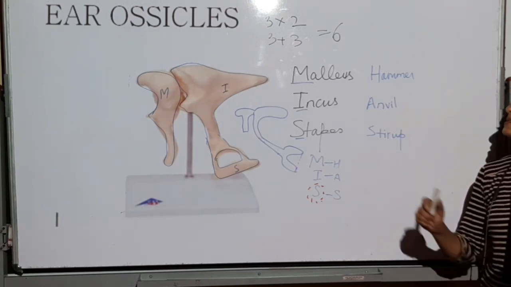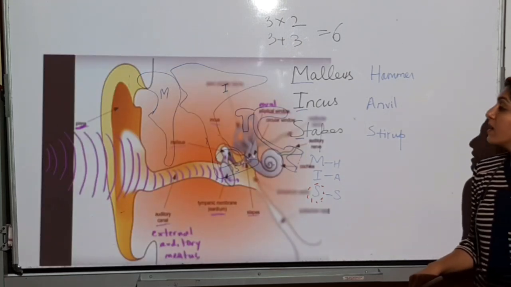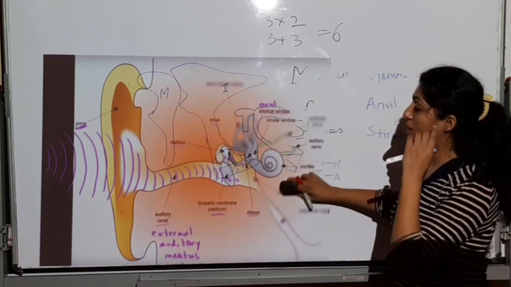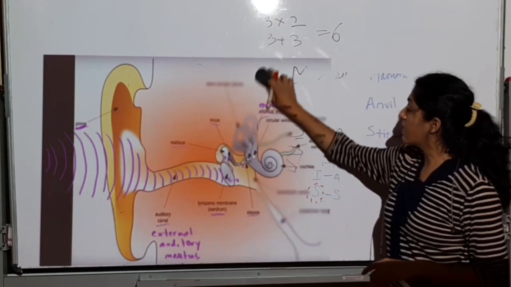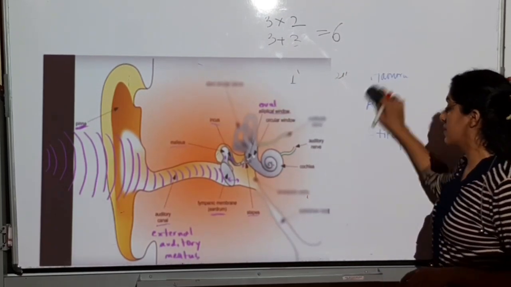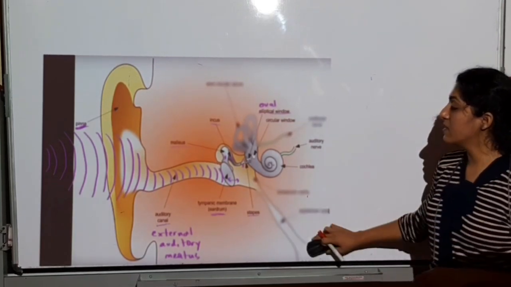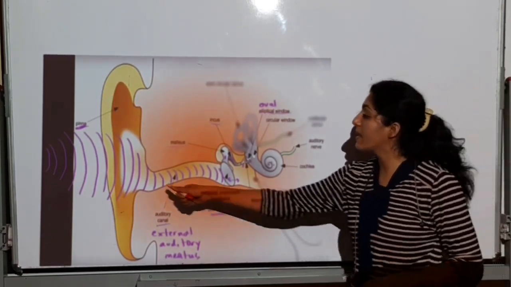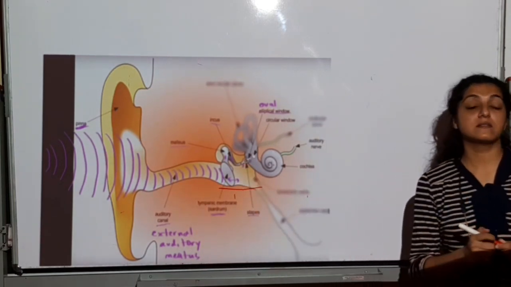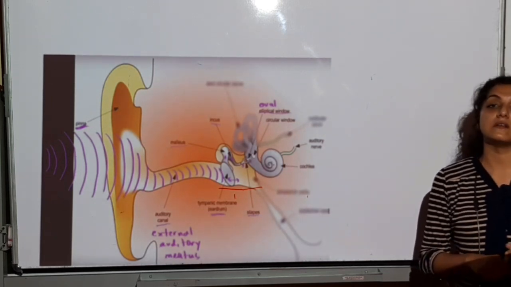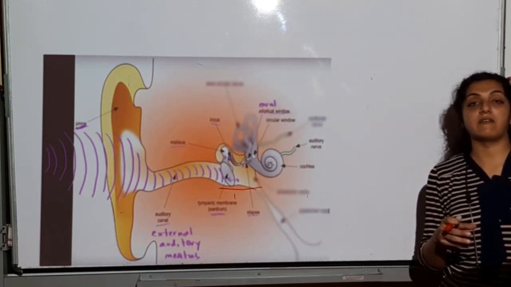So these ear ossicles, which will be 6 in number, and the one hyoid bone, all this we have seen today. This is what I want to show you. Your ear is going to be divided into external ear, middle ear and internal or inner ear. So these bones stay in the middle portion. They will not be in the external ear, these bones will be in the middle part of the ear. That is the malleus, incus and stapes, and then you have the internal ear. So again, important MCQ. These ear ossicles are located in the middle ear cavity.